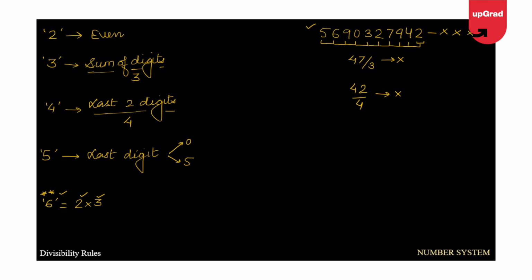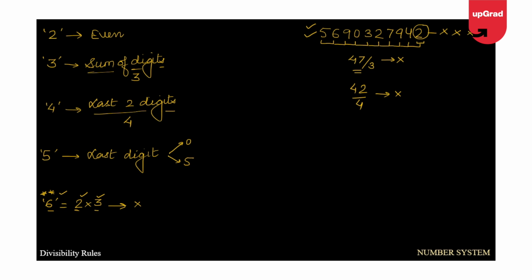I repeat, if the number is divisible by 2 and 3 both, then the number is divisible by 6. So in this case, we know that this number is divisible by 2. But we have already checked that this number is not divisible by 3. And hence I can easily say that this number is not divisible by 6.